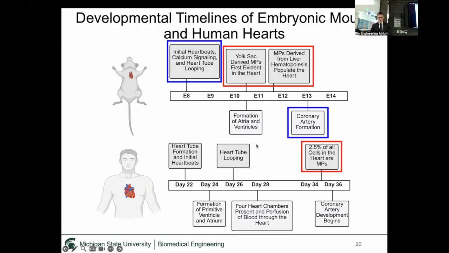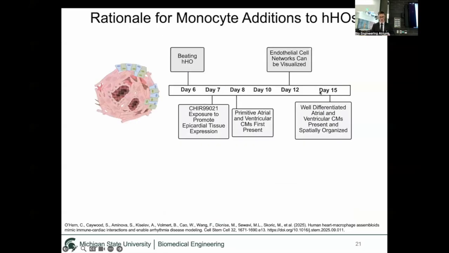Looking at the events, we noticed that these two events flanked the presence of macrophages in mouse and human heart development. These are the initial heartbeats and then coronary artery formation, which is the blood vessel that feeds blood to the heart. And so when we looked at human heart organoid development and looked for analogous events, we found that these occur at day 6 and day 12 of human heart organoid development.